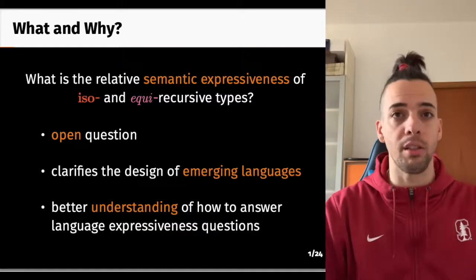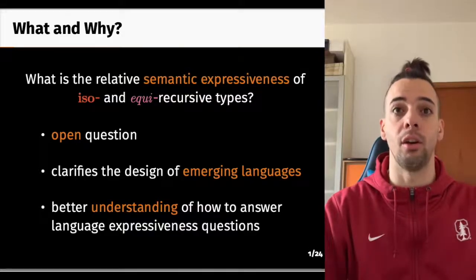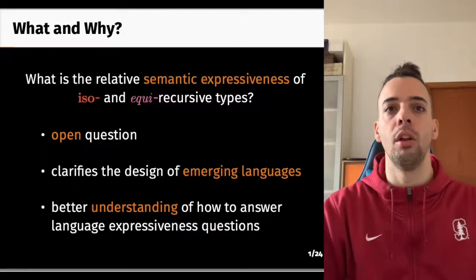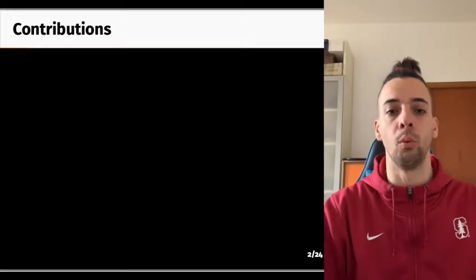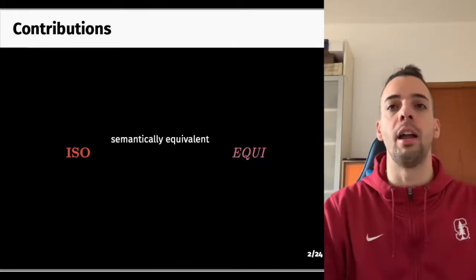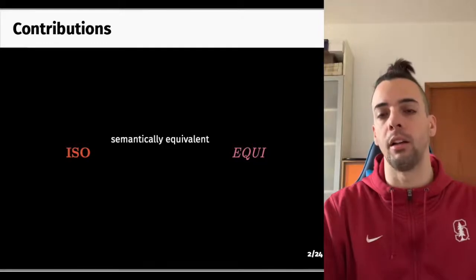Also, language expressiveness is an important topic of research, and we'll see that it is fairly old. By answering this question, we further our understanding of tools that can be used to reason about language expressiveness. So, long story short, what did we prove? We proved that iso and equi-recursive types are equivalently expressive, at least when studied in the simply typed lambda calculus.